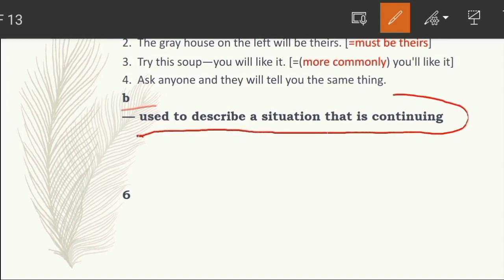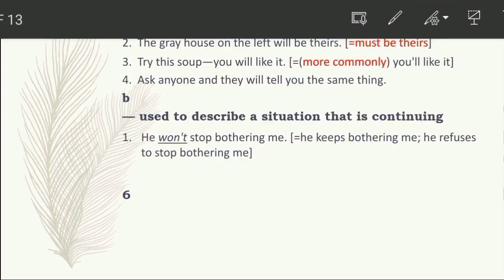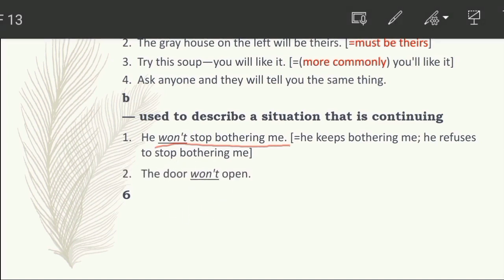So, like see here, he won't stop bothering me. It means that he keeps bothering me, or we can also say that he refuses to stop bothering me. The other example: the door won't open. It means that the door keeps not opening. So it is clear now. Let's see number six.